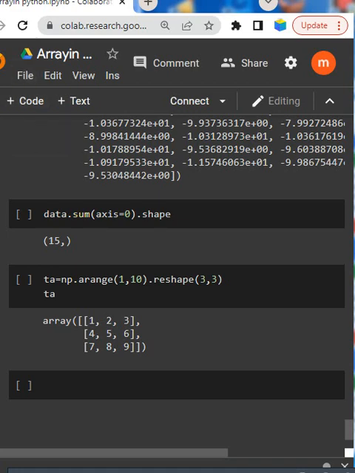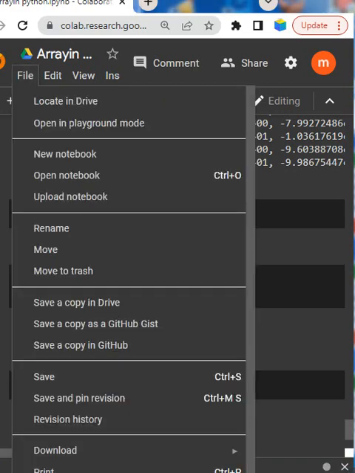It has a File menu where you can locate files in Drive, open in playground mode, create a new notebook, open a notebook you have already worked on, upload a notebook, rename, and move to trash.